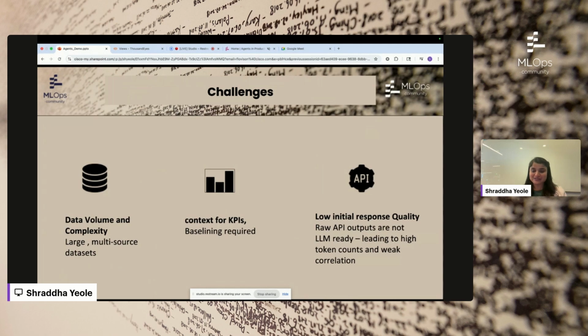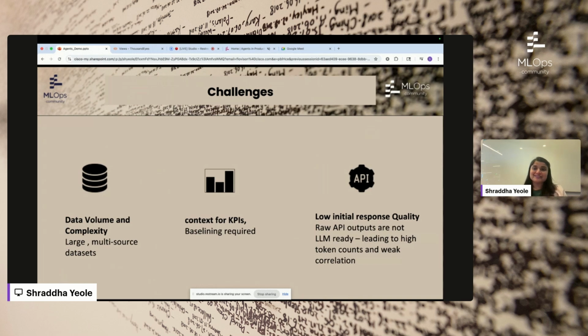Yes, there were a few challenges we observed specific to our scenario. As you saw, we have a wide variety of telemetry data across application and network, and that's where we have a sheer volume of data and complexity. So we had to do a lot more pre-processing and enrichment on top of it in order to guide the LLM to better results. And we have different metrics like HTTP related timing KPIs or latency. So we had to look into the broader concept of baselining that data or use some predefined strategies before we provide data to the LLM.